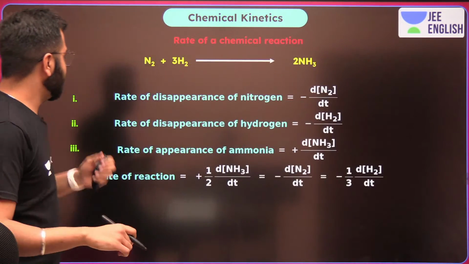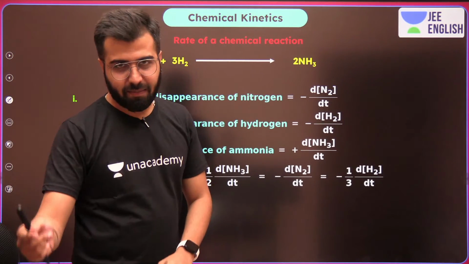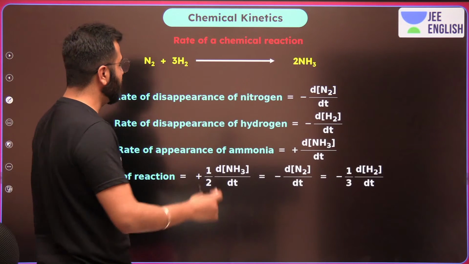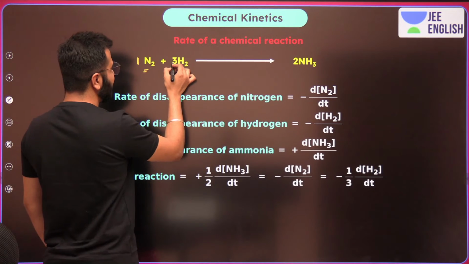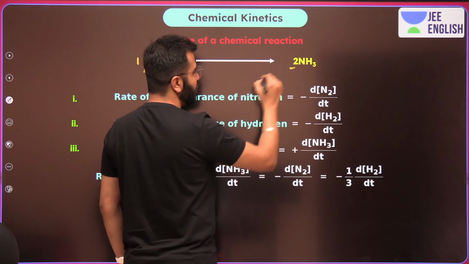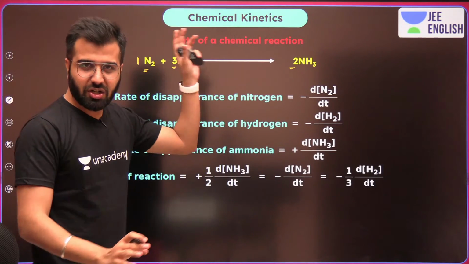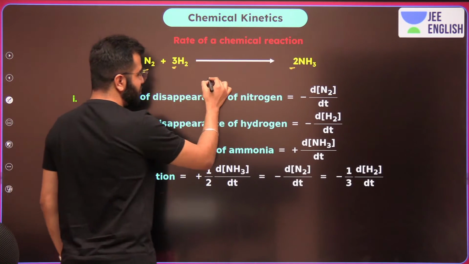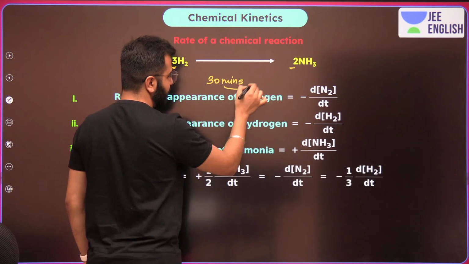And now guys, pay attention. We are actually going to have an example. So over here, what are we really talking about? We are talking about when 1 mole of N2 and 3 moles of H2 are giving you 2 moles of ammonia. And let's say this reaction took 30 minutes to complete.